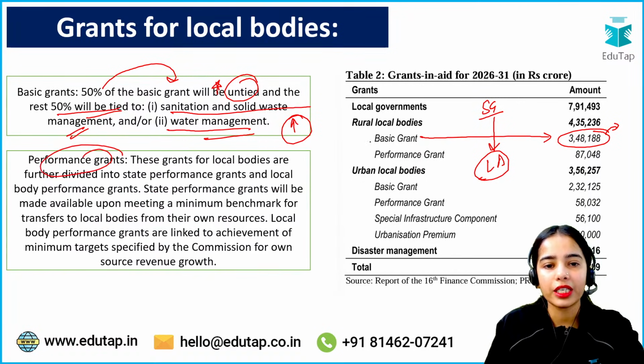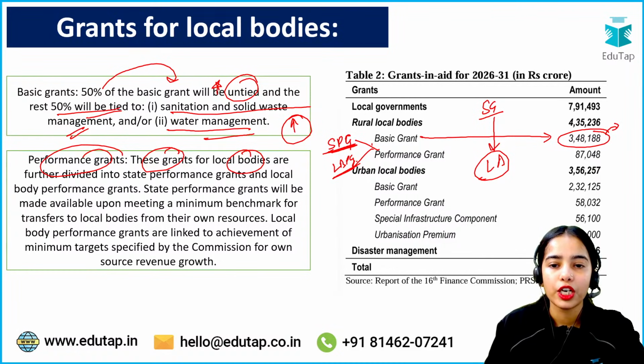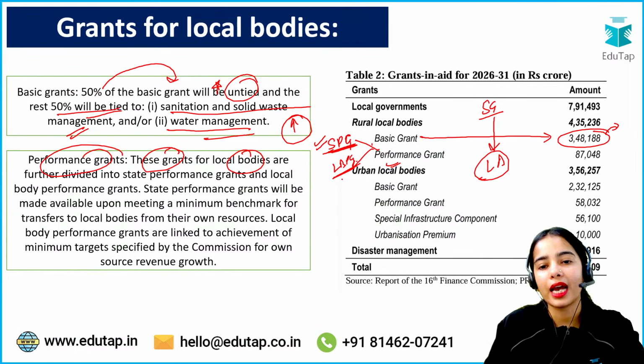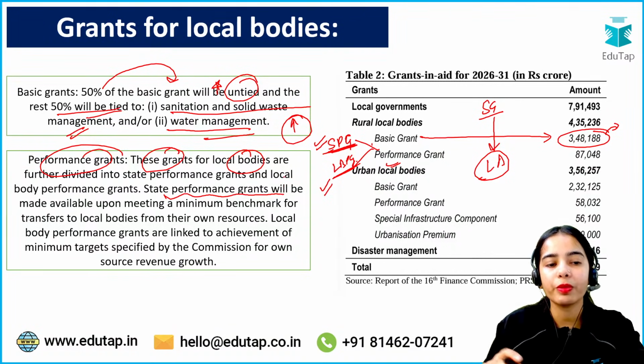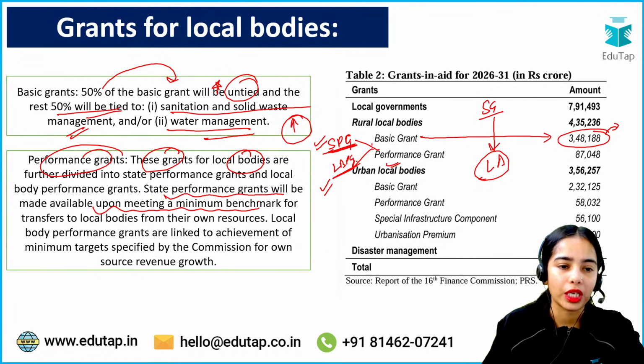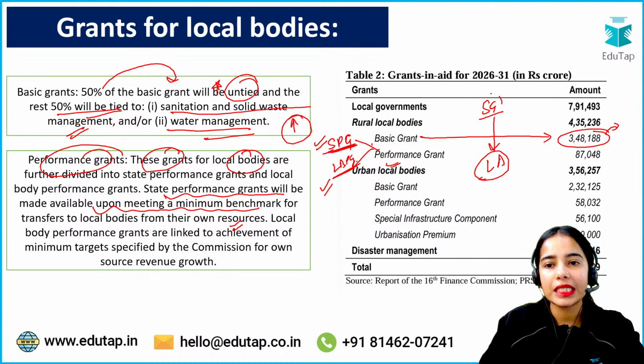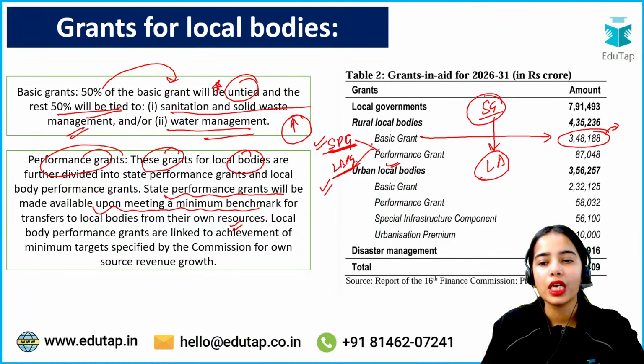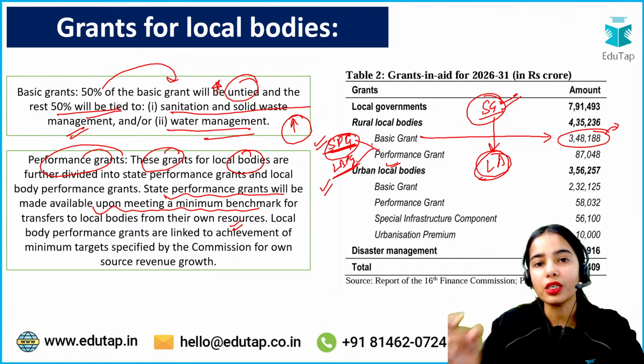Performance grants are basically divided into two parts, that is the state performance grant and the local body performance grant. So these grants for local bodies are further divided into state performance grants and local body performance grants. 50% will go to the state performance grant and 50% will go to the local body performance grant. State performance grants will be made available upon meeting a minimum benchmark for transfers to the local bodies from their own resources. So when the state government transfers a minimum fund to the local bodies from their own resources, then only these state performance grants will be provided to the state governments.